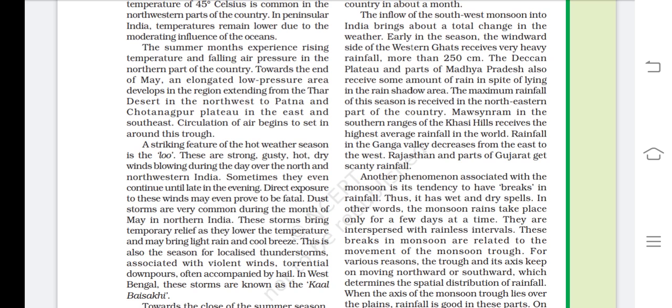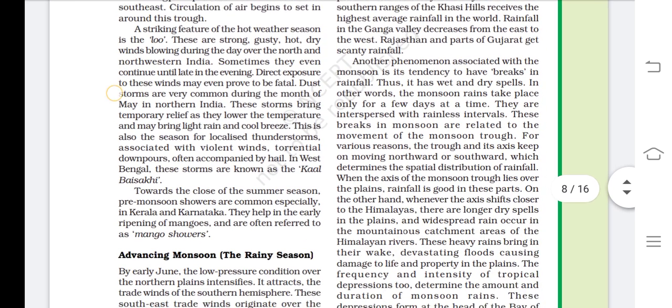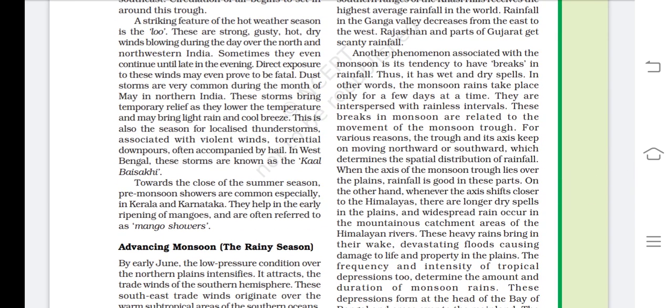In other words, the monsoon rain takes place only for a few days at a time. We can say that if it starts in June, it will continue for a period, then take a break, and after a few days start again. They are interspersed with rainfall intervals. These breaks in the monsoon are related to the movement of the monsoon trough.